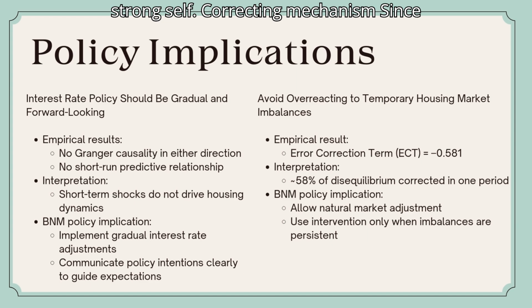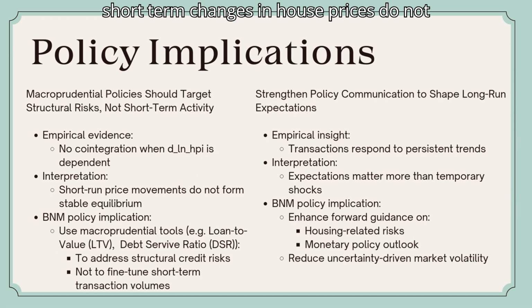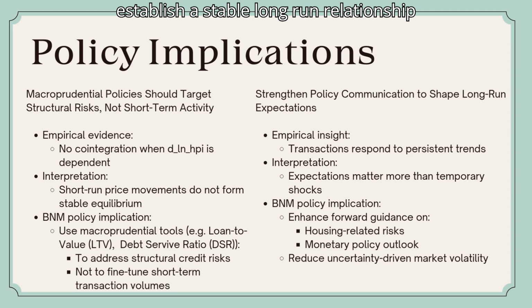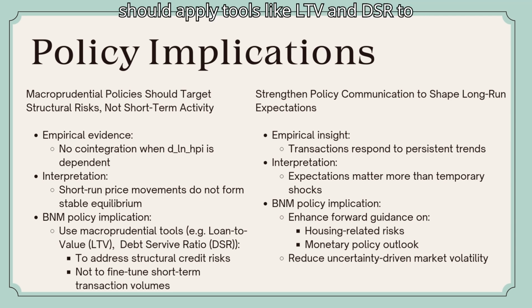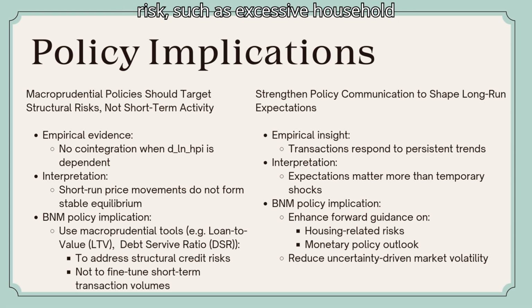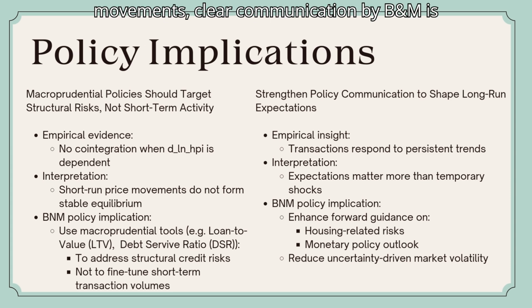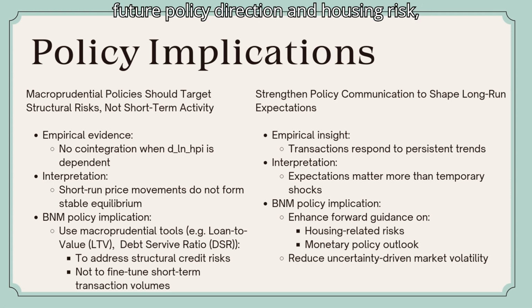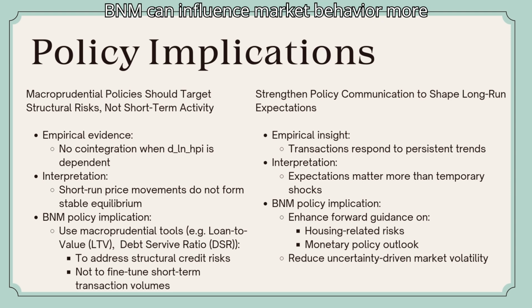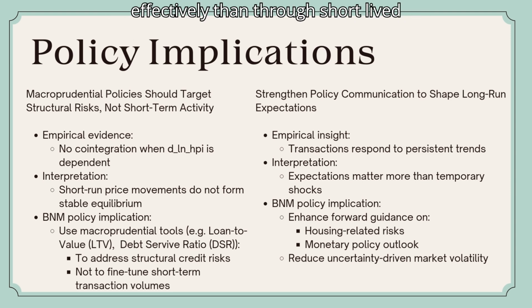strong self-correcting mechanism. Since short-term changes in house prices do not establish a stable long-run relationship with transaction volumes, macroprudential policies should not be used as short-term market stabilizers. Instead, BNM should apply tools like LTV and DSR to manage long-term financial stability risk, such as excessive household leverage. Because housing transactions respond mainly to long-run price movements, clear communication by BNM is essential. By shaping expectations about future policy direction and housing risk, BNM can influence market behavior more effectively than through short-lived